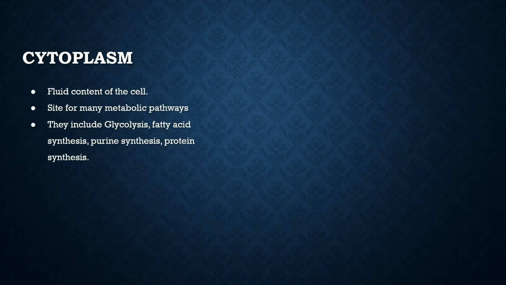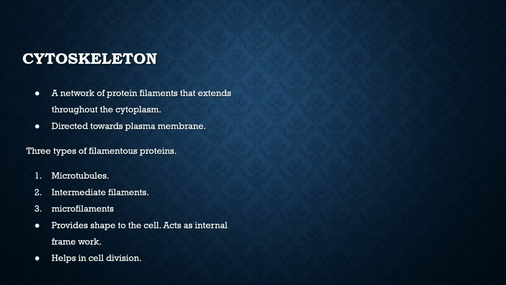Cytoplasm. Cytoplasm is the fluid content of the cell. It is the site for many metabolic pathways, including glycolysis, fatty acid synthesis, purine synthesis, and protein synthesis. Cytoskeleton. The cytoskeleton is a network of protein filaments that extends throughout the cytoplasm. It is directed towards the plasma membrane. There are three types of filamentous proteins: microtubules, intermediate filaments, and microfilaments. Microfilaments provide shape to the cell and act as an internal framework. They help in cell division.